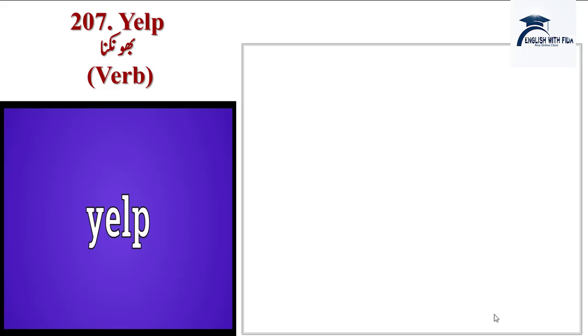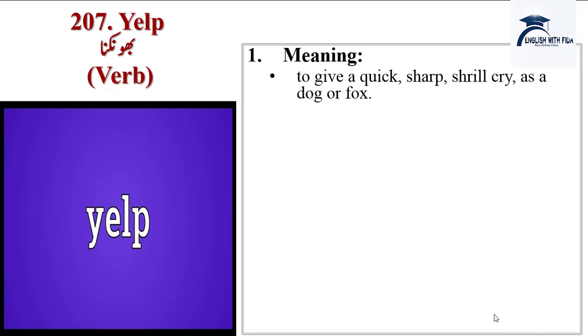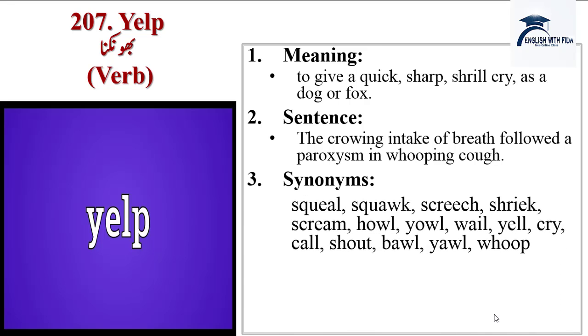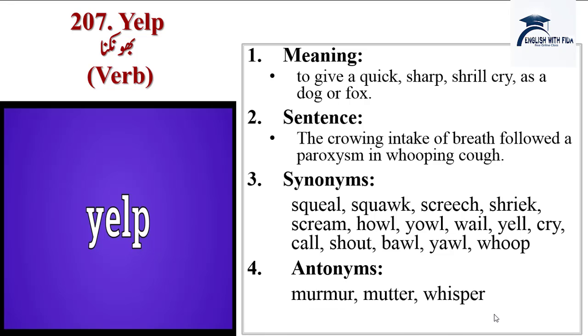Next word is yelp, bhonkna. To give a quick, sharp, shrill cry as a dog or fox. Sentence is: the crowning intake of breath followed a paroxysm in whooping cough. Synonyms are squeal, squawk, screech, shriek, scream, howl, yowl, wail, yell, cry, call, shout, bawl, yawl, whoop. Antonyms are murmur, mutter, whisper.